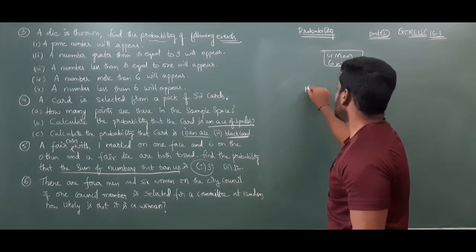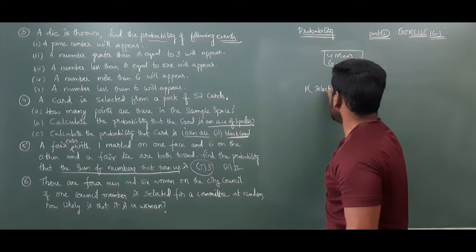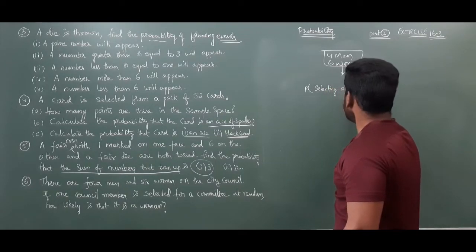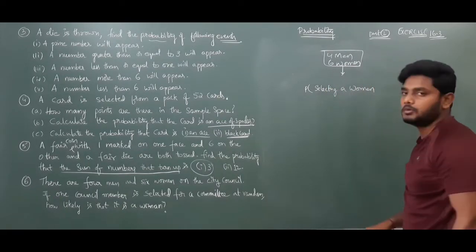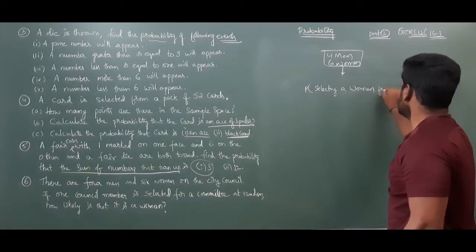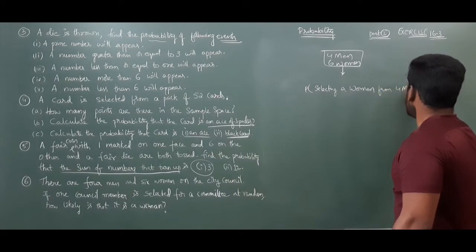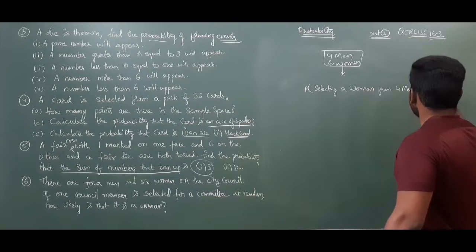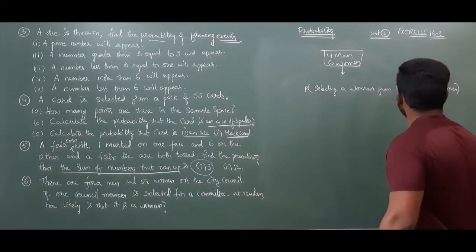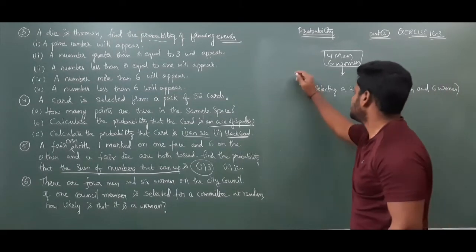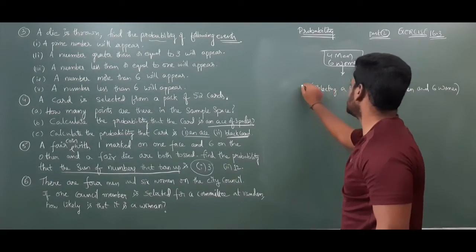So the probability of selecting a woman from 4 men and 6 women. That is an event.